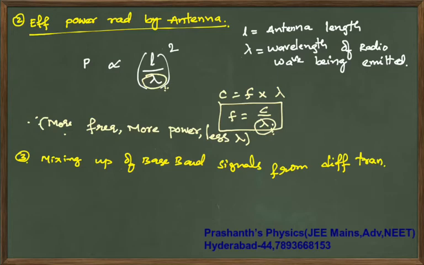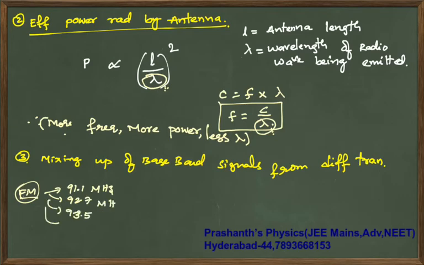For example, if you take FM, the FM signals are given as 91.1 megahertz, then there will be a channel at 92.7, 93.5 megahertz, 96 point something, 98.3, Mirchi radio, something like that.